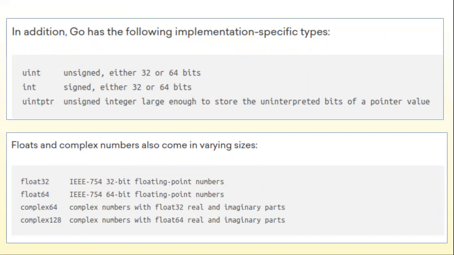That means that wherever you are implementing or wherever you are compiling your code, based on the bits available in your system, based on that it will generate 32 bit or 64 bit. Generally, you will be using the int variable or int data type generally.